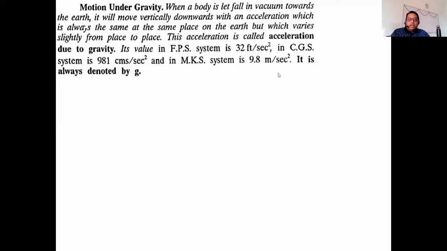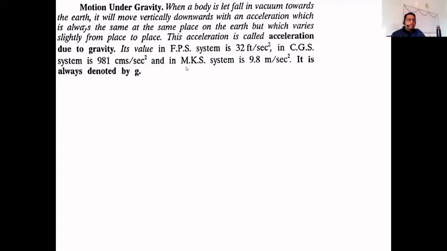system is called, the next system is CGS system. C is for centimeters, G is for gram, S for seconds. So the displacement will be in centimeters, and the mass of the body is in grams, and the time will be in seconds. And in this system we have to take the acceleration due to gravity as 981 centimeters per second square.